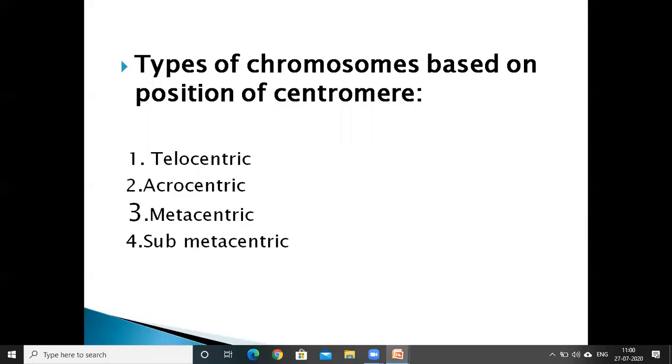First one is telocentric, second is acrocentric, third is metacentric, and fourth is submetacentric.